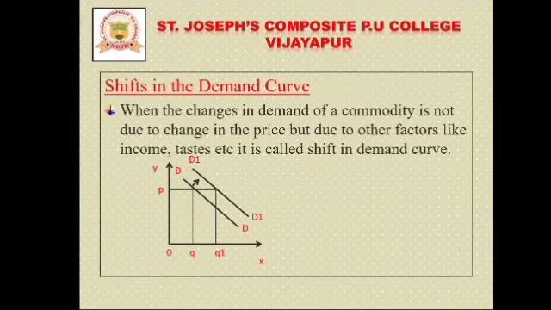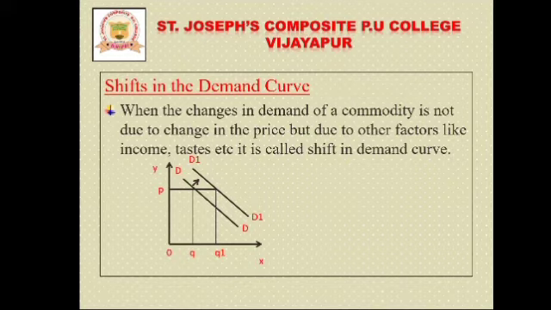Okay, you just observe this in this diagram here. If the income of the consumer decreases, yes, income of the consumer, I am not telling about the prices of the goods. If the income of the consumer decreases, then the demand for the goods also decreases at each price, and hence there is a leftward shift in the demand curve.